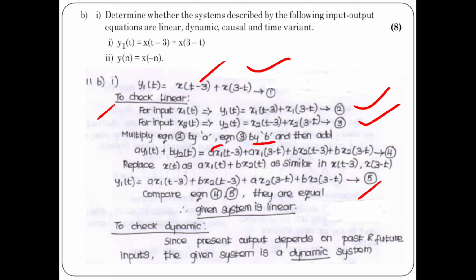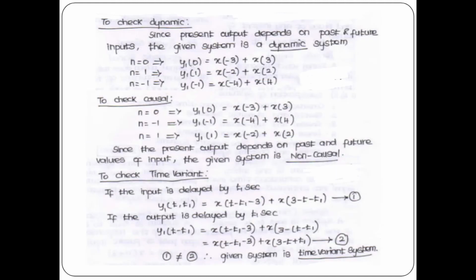So what do you mean by a dynamic system? Since the present output depends on the past input, t minus 3 is past, and 3 minus t is future. Since the present output depends on past and future inputs, the given system is a memory system or a dynamic system. It is not a static or a memoryless system.